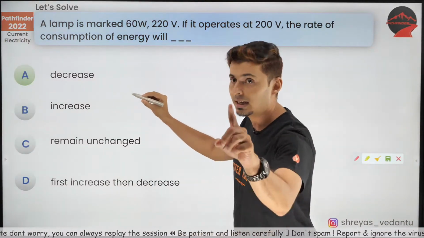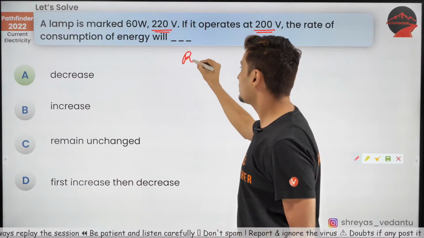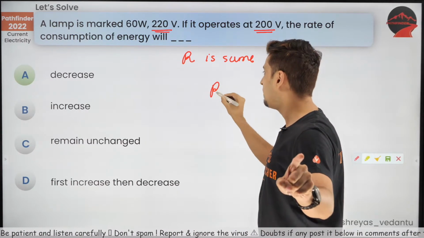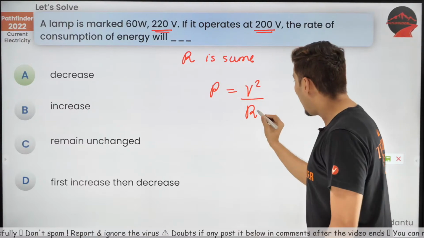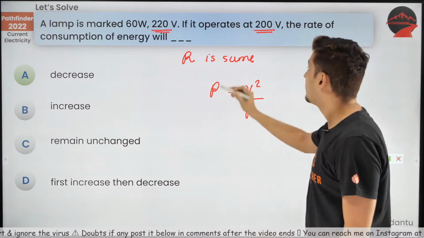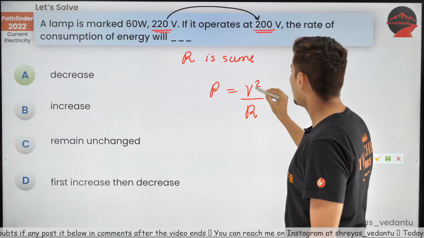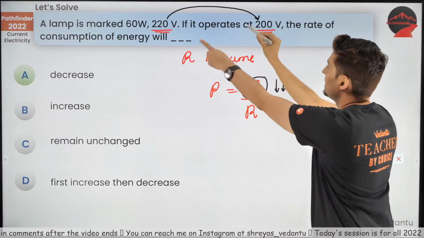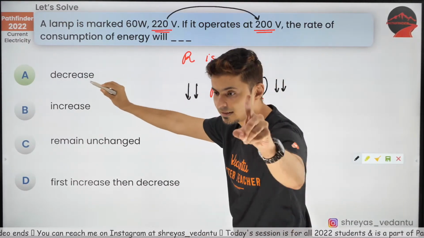Yeah, so the answer is decrease. The reason for that: if you change the voltage, resistance won't change. Resistance is still the same. Keep this in mind. But what is the power formula? It is V square by R, right? If R does not change and only voltage changes, power will change. The old voltage was 220, the new voltage is 200. So what has happened to V square? It has decreased, right? So the power will also decrease, hence the answer is A.